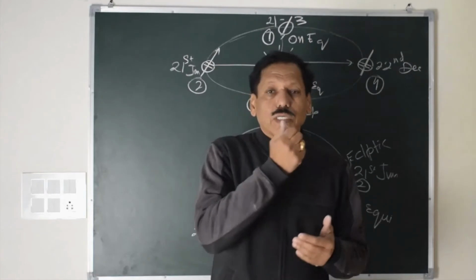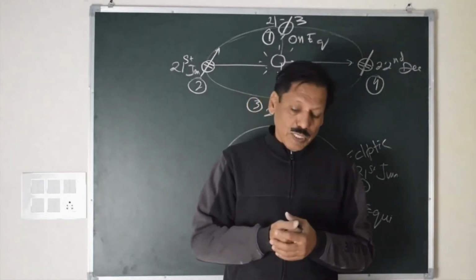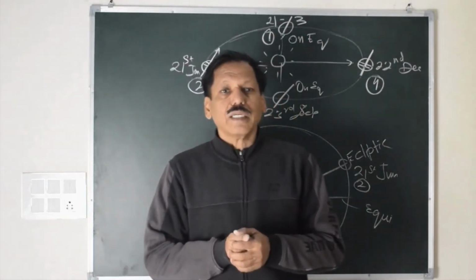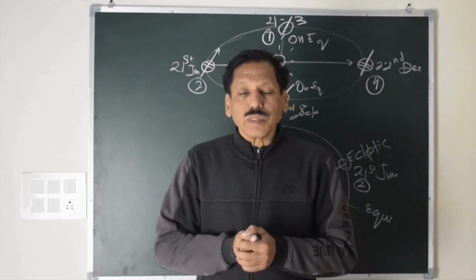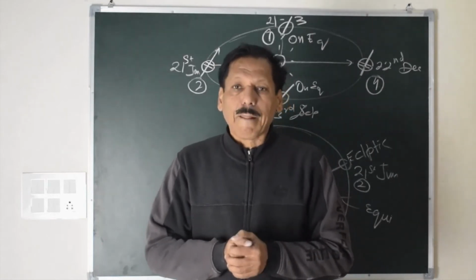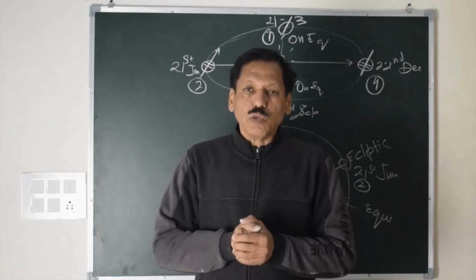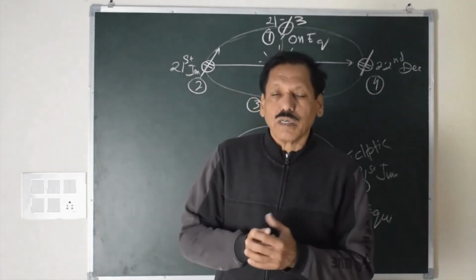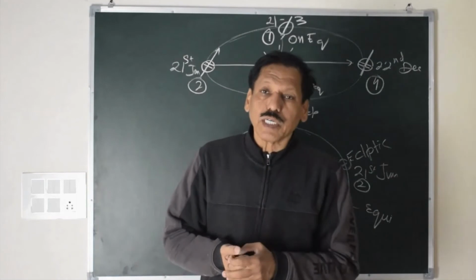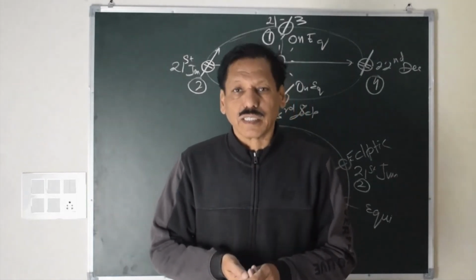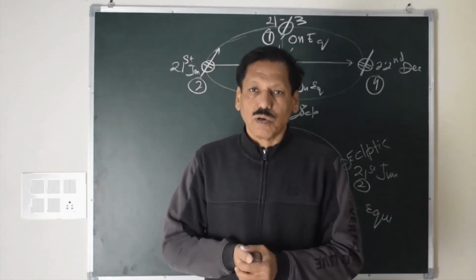Why is there equation of time? Why is there an interval between the two? The reason for that is the Earth's orbit around the sun is eccentric. So there are two reasons basically which cause all the confusion in time. One is obliquity of ecliptic, and the other one is eccentricity of the Earth's orbit.